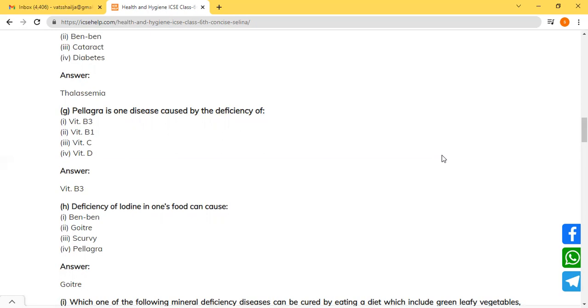So, how can we prevent the spread of disease if I talk about this? For that, we should do at least 30 minutes of exercise every day. These are the methods to control non-communicable diseases. Non-communicable diseases are caused due to deficiency in diet. If you are not taking a proper or balanced diet, then you will have non-communicable diseases like diabetes or any other. So, we should do at least 30 minutes of exercise every day.